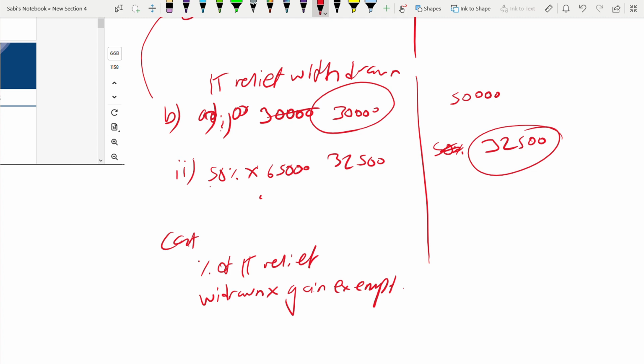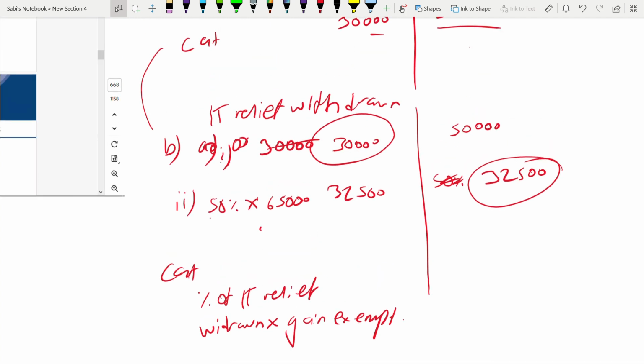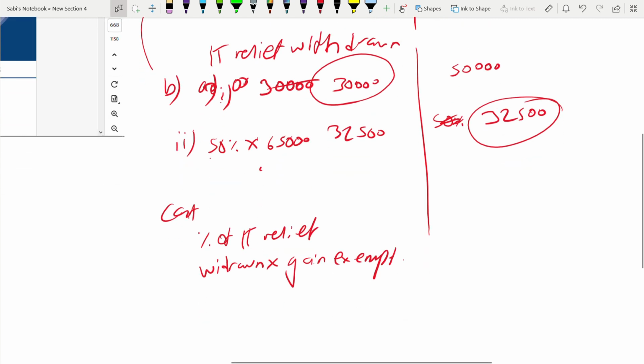So what is the percentage of the income tax relief withdrawn? It is 30,000. The original income tax relief given is 30,000. So 30,000 divided by 30,000, into the gain exempt.